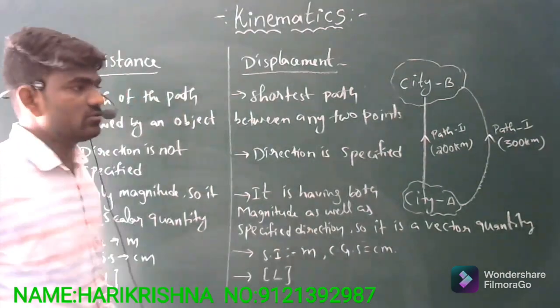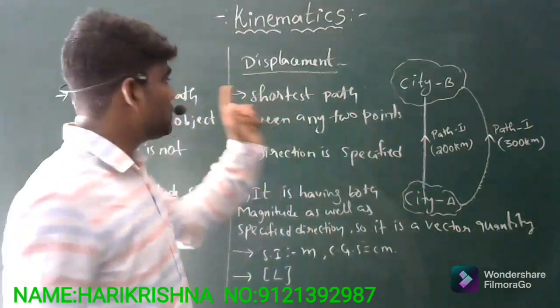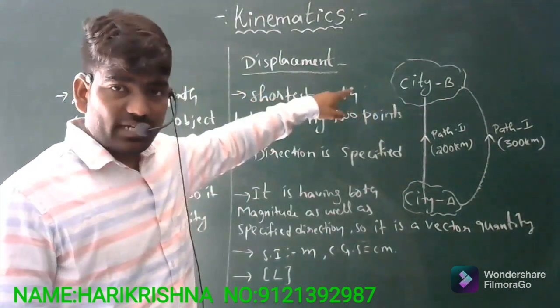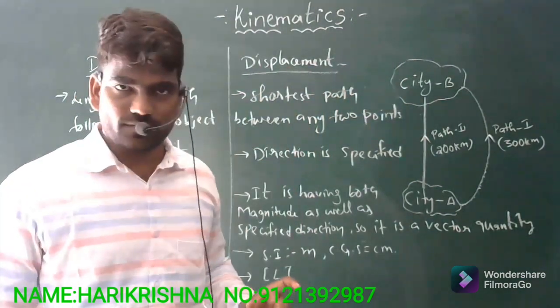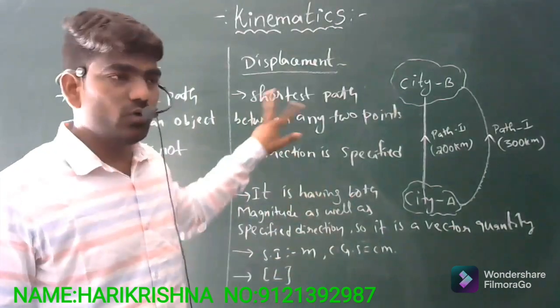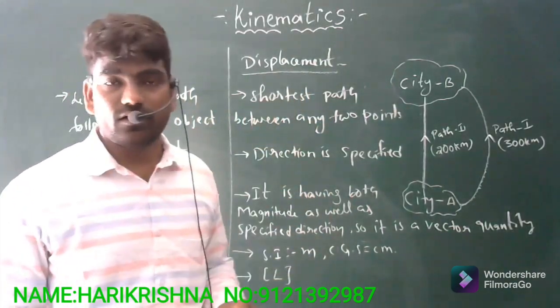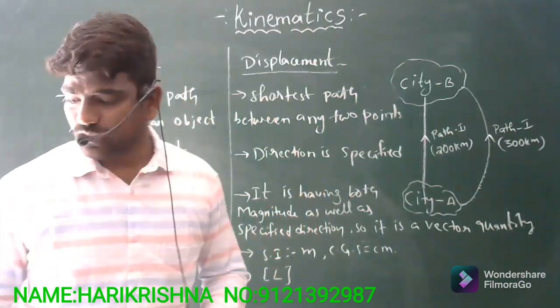So just remember that the small difference between distance and displacement is only the specified direction. Displacement has one specified direction, whereas distance does not have any specified direction, but both have magnitude, the same units and the same dimensional formula.